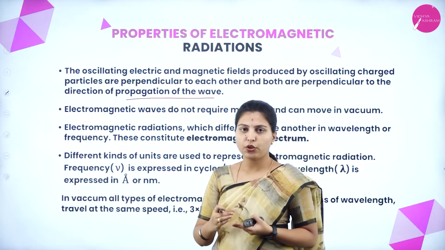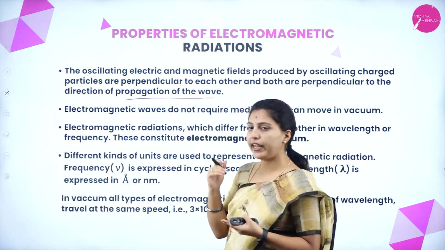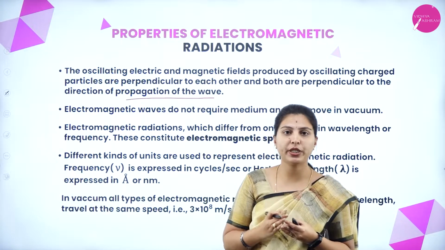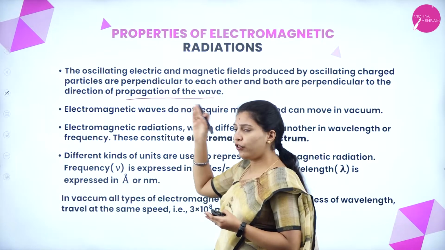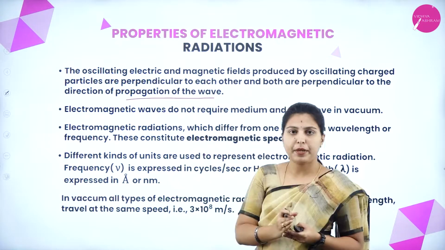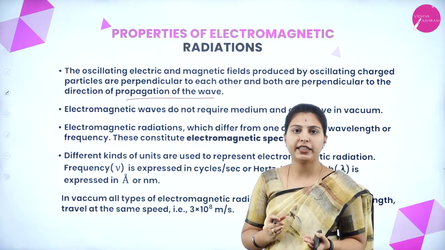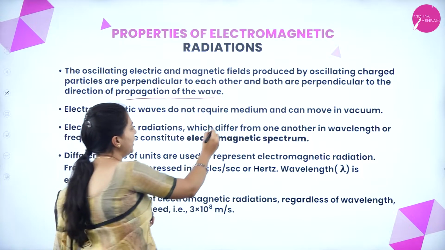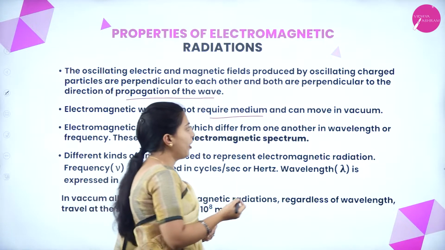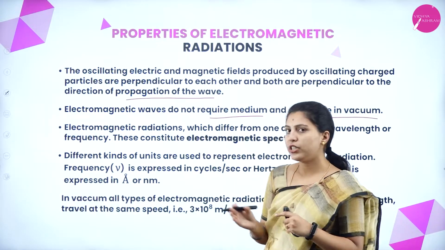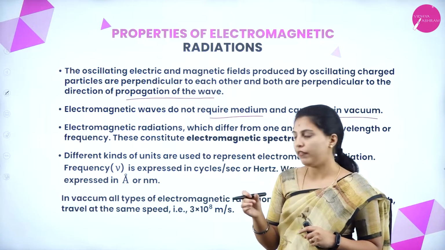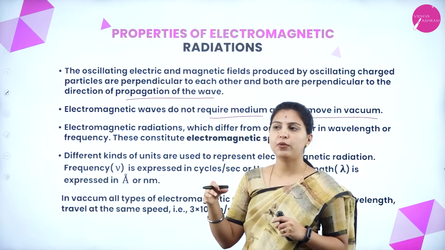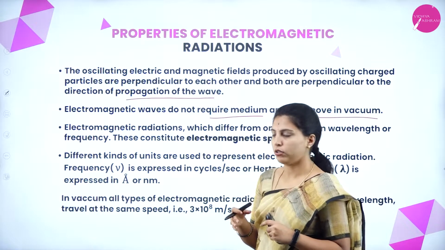I have already told that the electric and magnetic fields are perpendicular to each other, and the direction of propagation of the wave is perpendicular to both. Electromagnetic waves do not require a medium and can move in vacuum. As we saw in the last slide, in vacuum all electromagnetic radiation has the same velocity.